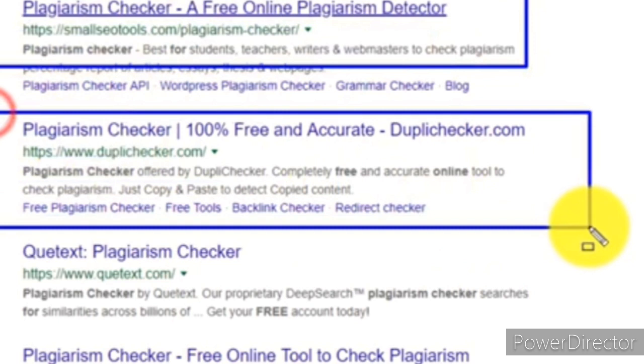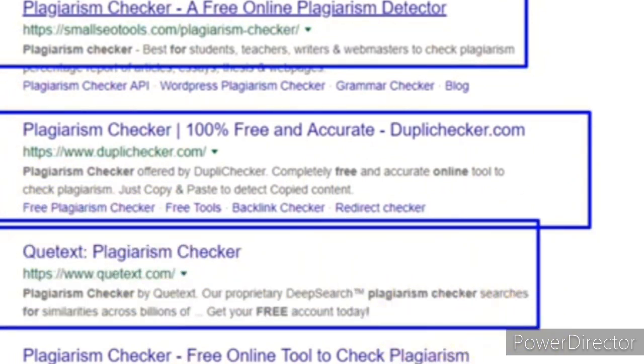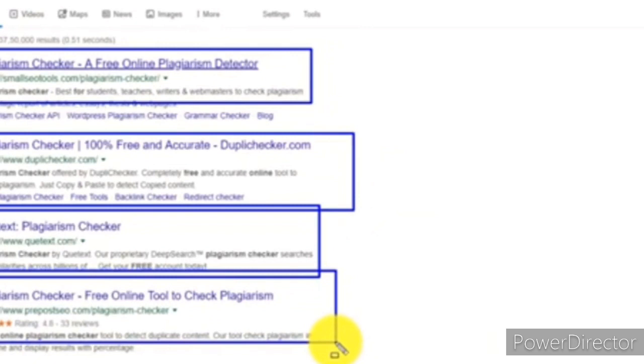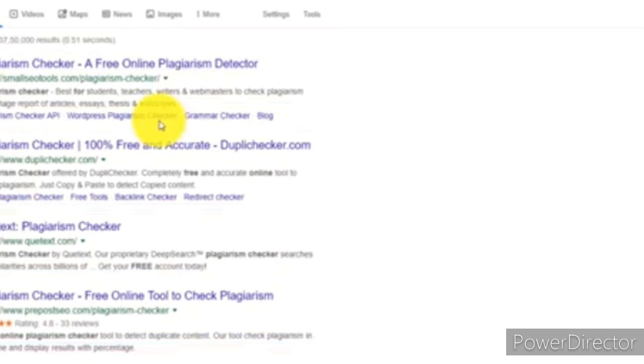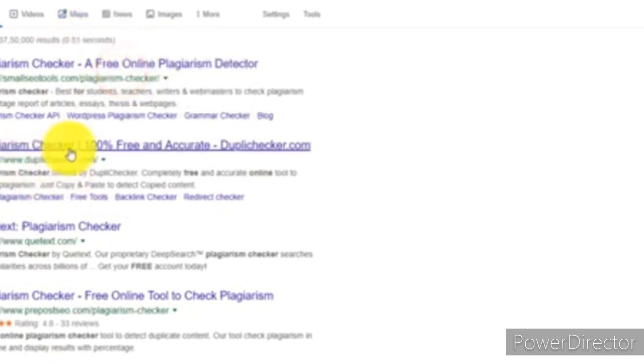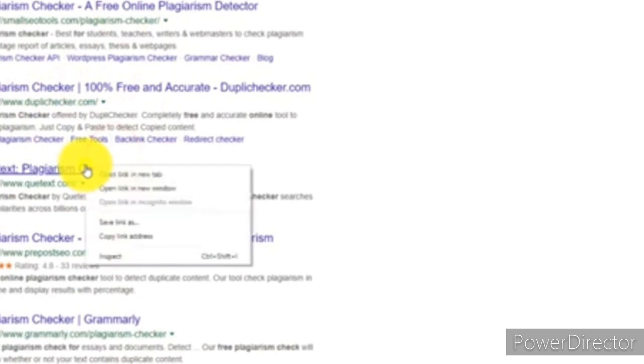So one here is the plagiarism checker, then the duplicate checker, then Qtex, and followed by the plagiarism checker free online tool. These four are the major ones showing on the top. Some more we are going to consider, but let us consider these first, because these are the topmost websites many of them use. So we will discuss one by one and find out the issue. One by one we'll open these.